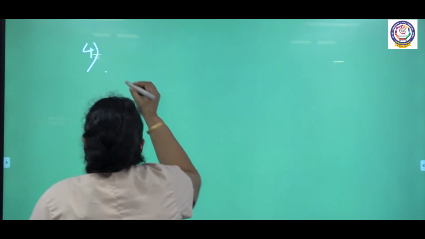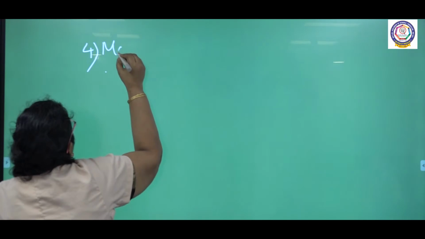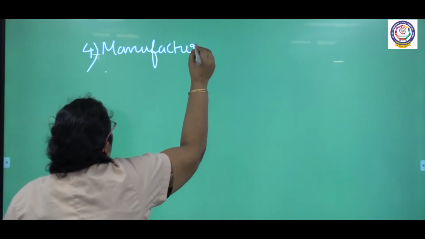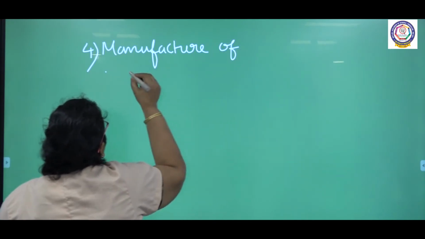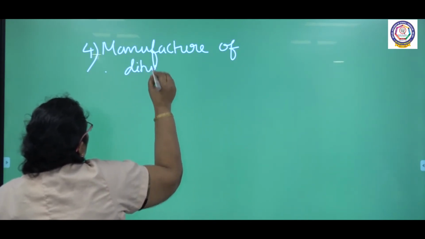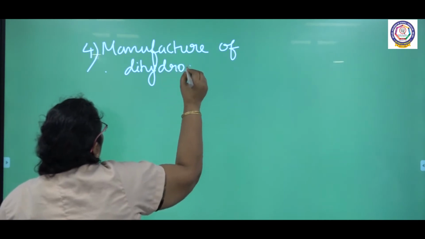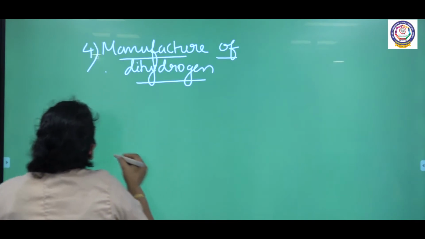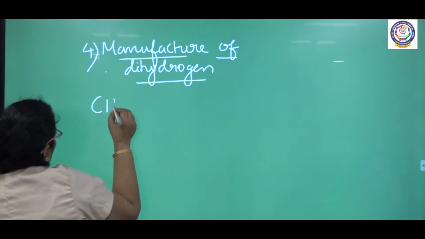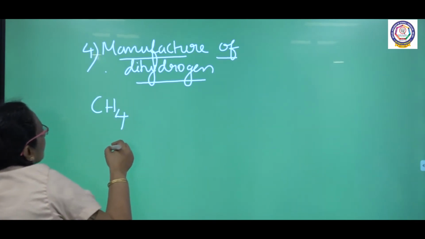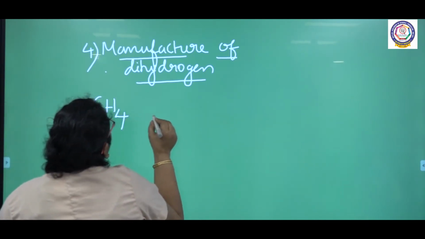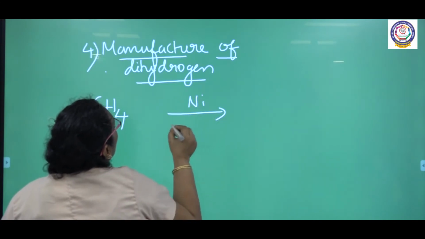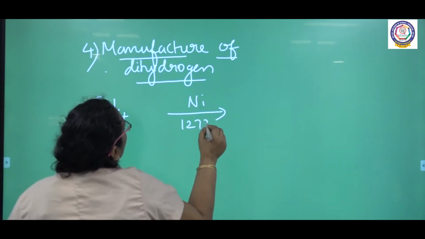So this is the manufacture of dihydrogen. Here alkanes are converted into dihydrogen. For example, methane, in the presence of nickel catalyst at 1273 Kelvin.